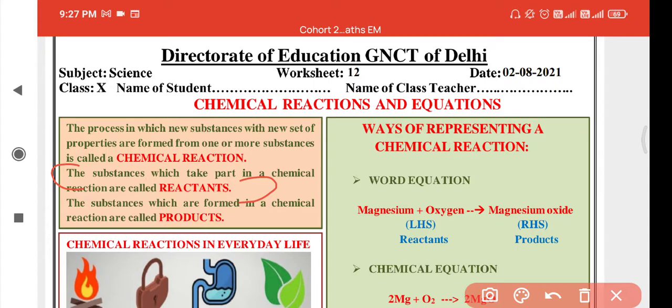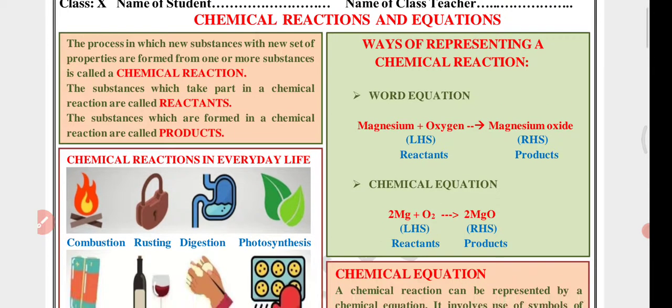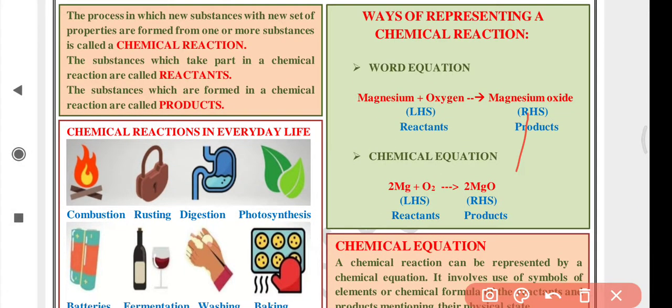Some new substances are formed by the reaction among the reactants; the substances formed from their reaction are known as products. The substances which are formed in a chemical reaction are called products. They don't undergo the chemical reaction. After the chemical reaction, the new substances formed are known as products. So carefully learn each concept so that you can easily answer when needed.